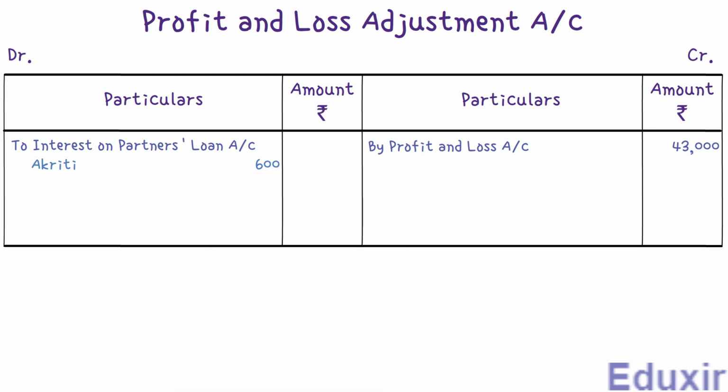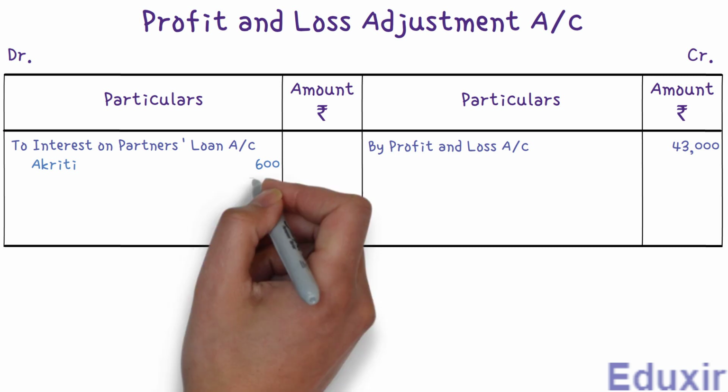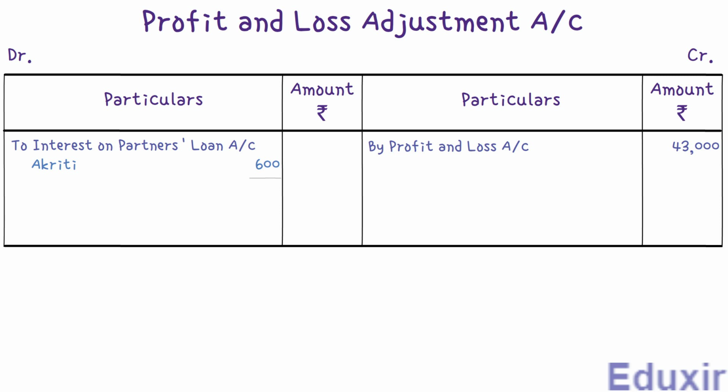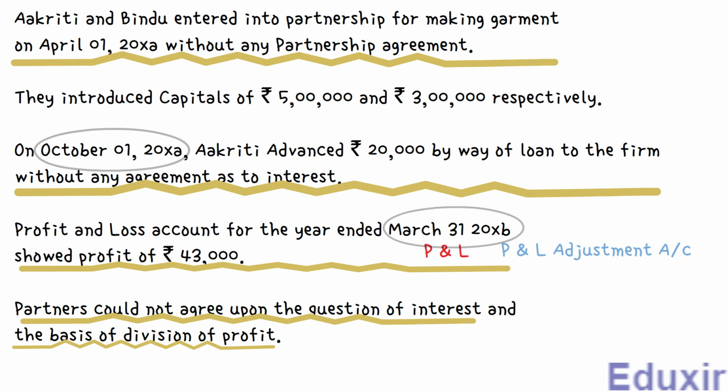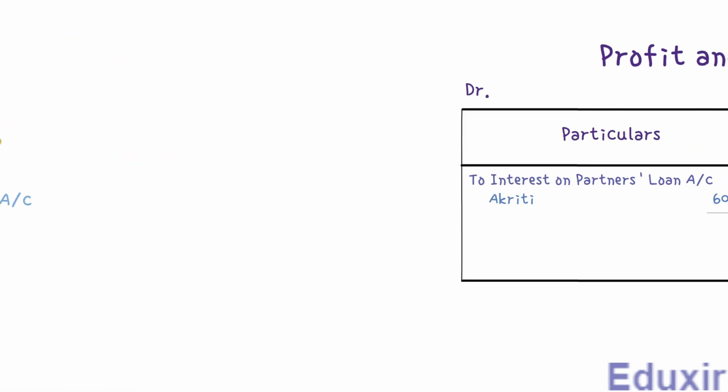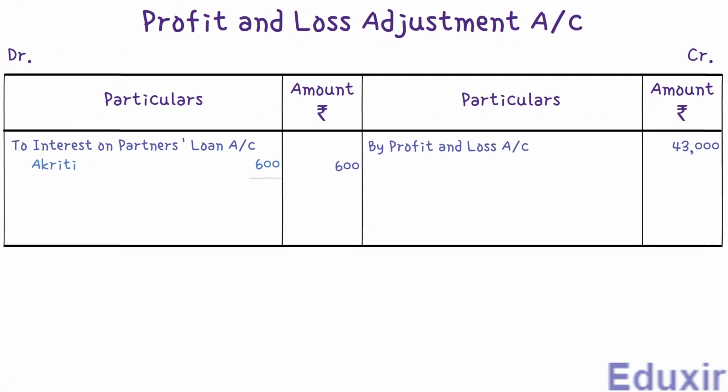Note here that only partner Aakriti has given a loan to the firm. There was no loan given by the partner Bindu to the firm. So, the total of these interests on loan will also be 600 rupees. We write this in the amount column on the debit side. Now, if you carefully analyze the problem, you will realize that there are no other adjustments to be made. So, let's find out the totals and balance to find out the profit to be distributed among the partners.